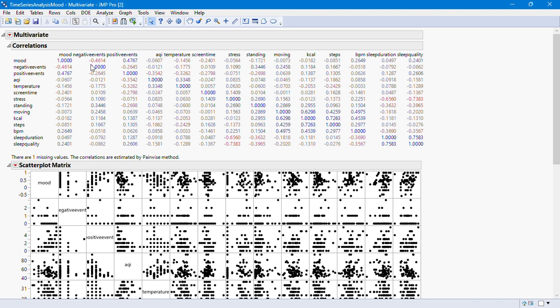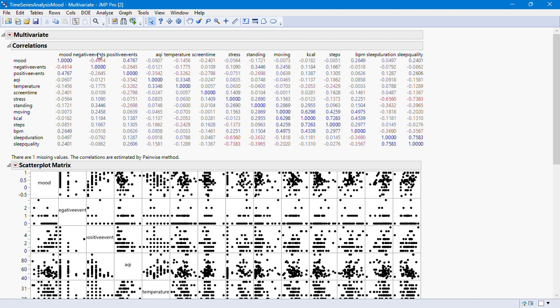Now looking at this, we are comparing. This is a matrix. Yes, this is a matrix. Now this matrix is calculating correlation between all the different factors among themselves. The more blue the color of the number you are seeing here, the more positive the correlation, and the more red the color, the more negative the correlation. Positive correlation means the higher something is, the higher the other one. Negative correlation means the higher something is, the lower the other one, and vice versa. Positive also means the lower something is, the lower the other too, and vice versa.